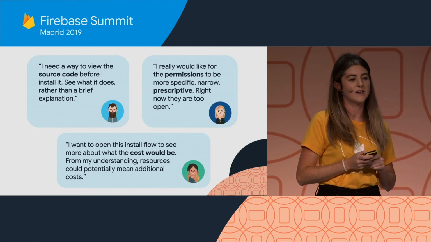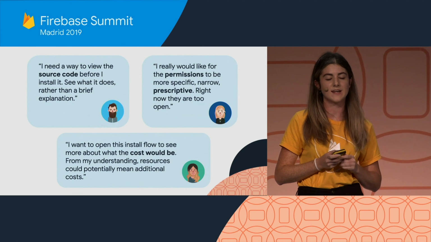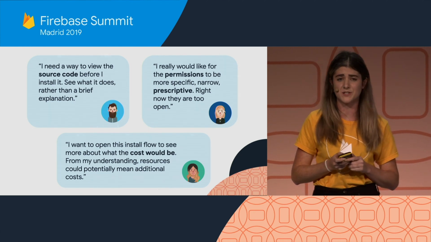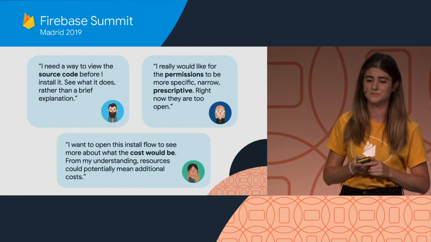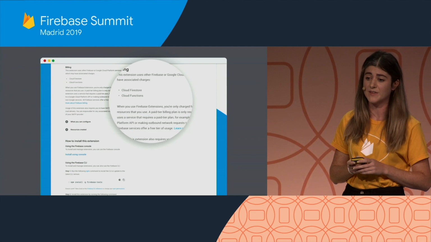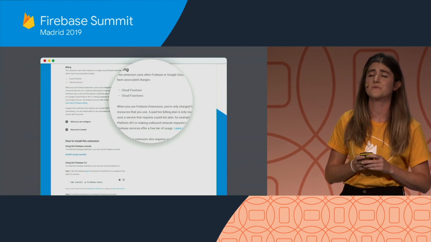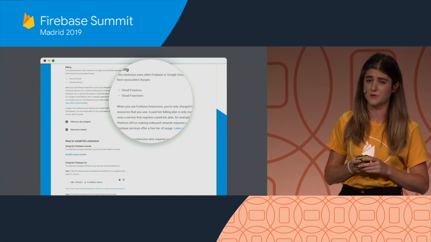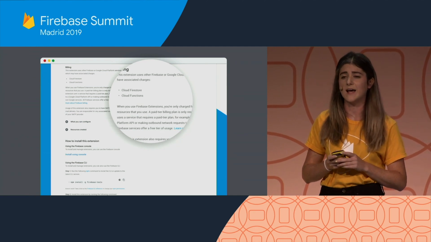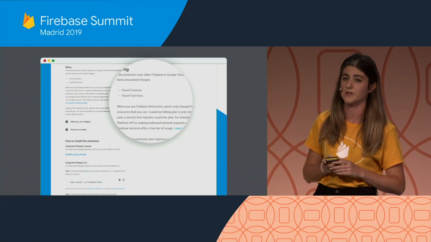And top of mind amongst nearly all the developers that we listened to was understanding how usage relates to cost. So we really took this into consideration in later iterations. So right within the details page of the extension on the Firebase website is a section on billing. And we know this is really important when you're choosing a service to use. So these details provide you with information on how this extension will consume usage for those specific services within your project.